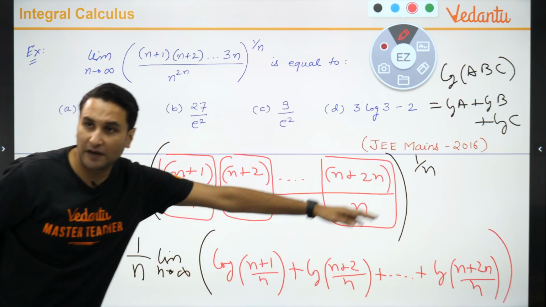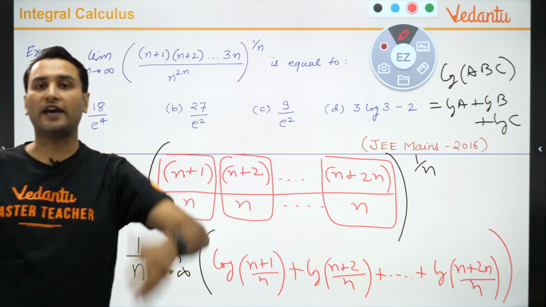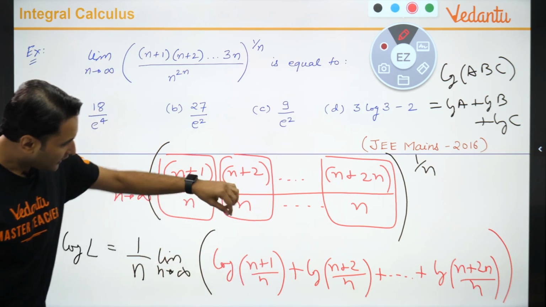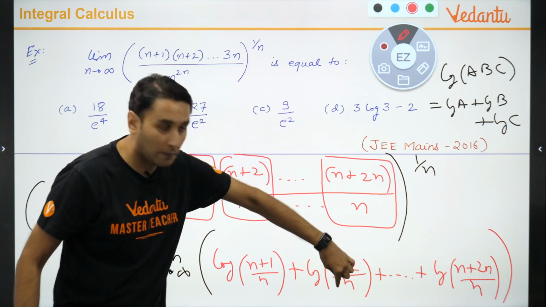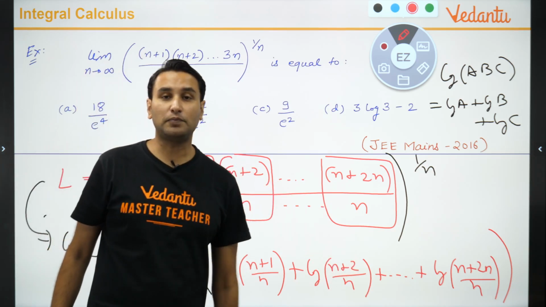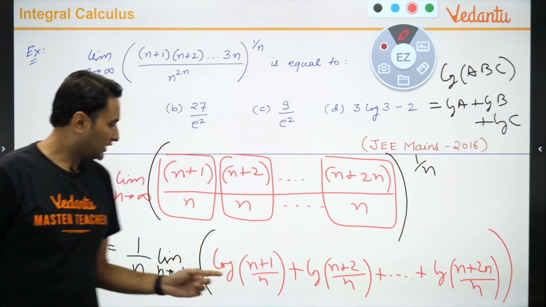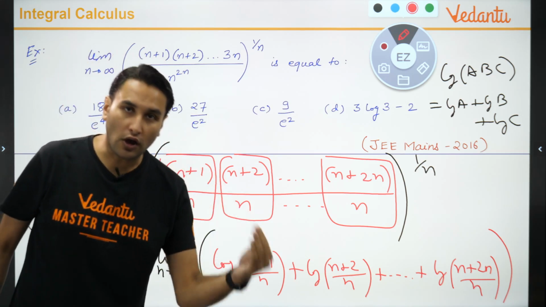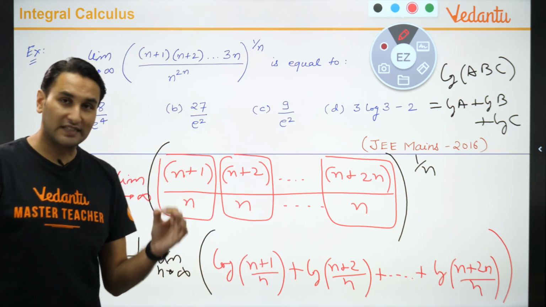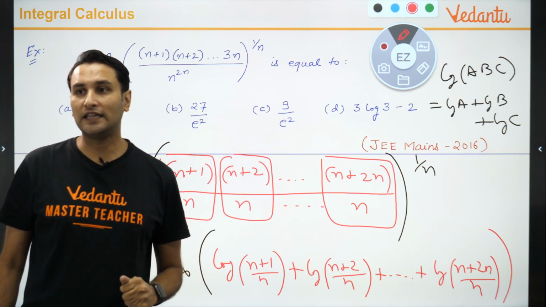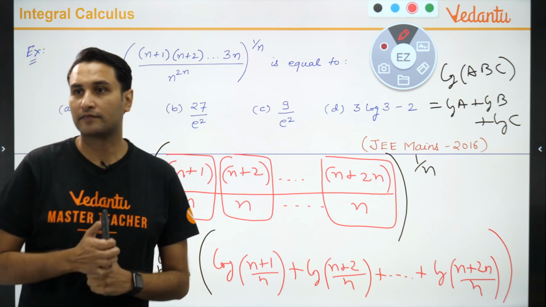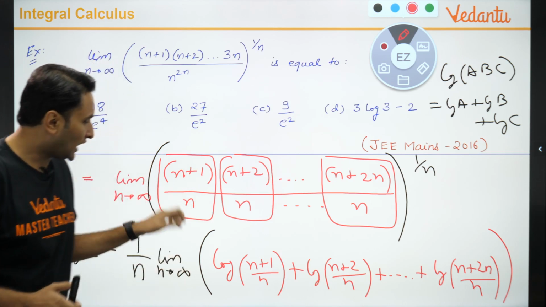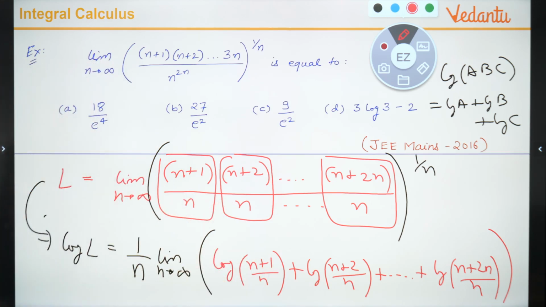Now ये जो आपके पास आ गया ना एडिशन, now write it as sigma. Can you write this thing as sigma बच्चों? ये किसका सिग्मा है? n plus 1 upon n, n plus 2 upon n, what is the rth term, n plus r upon n. Write this entire thing as sigma of log of n plus r upon n. लिख सकते हो? Yes, see what Preetham Mondal says here. So now convert this into a sigma. यहां तक समझ में आया?